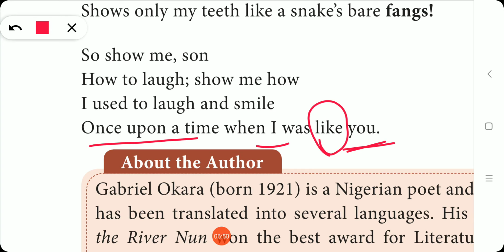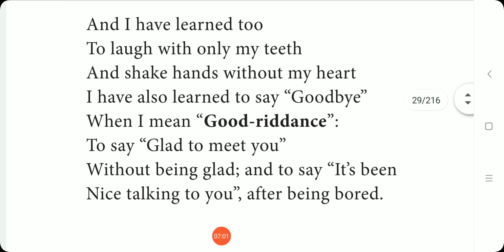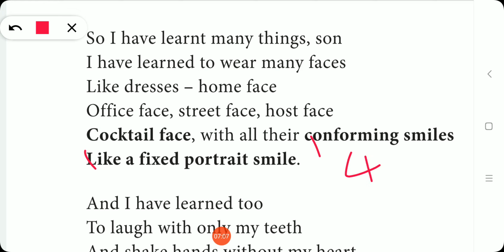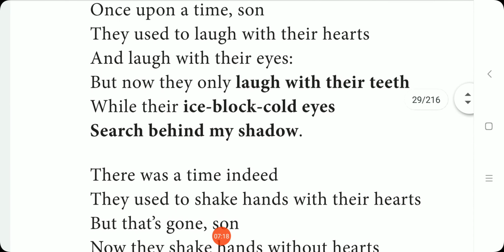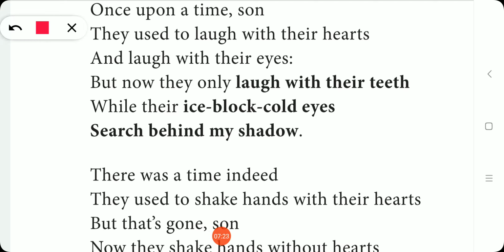So we can find one simile, and again two, and again three, and here four and here five. So totally we can find 5 similes in this poem, right? So let us go for the next one. The next one is metaphor. Ice block cold ice. The figure of speech in this line is metaphor.